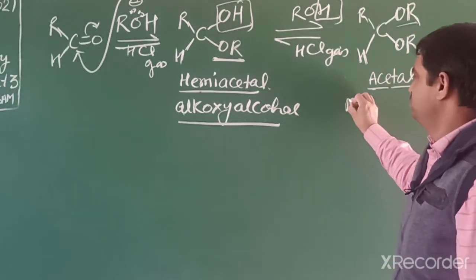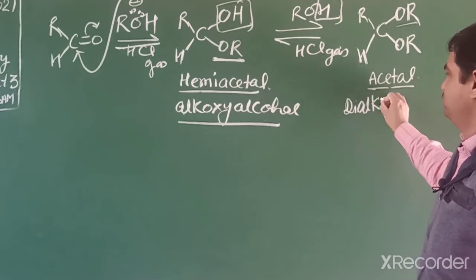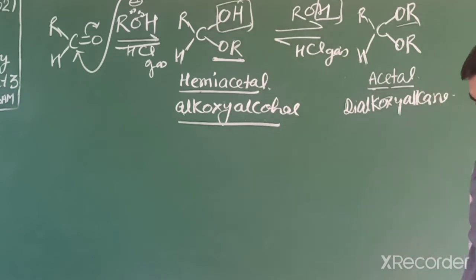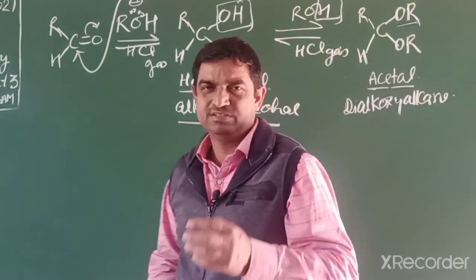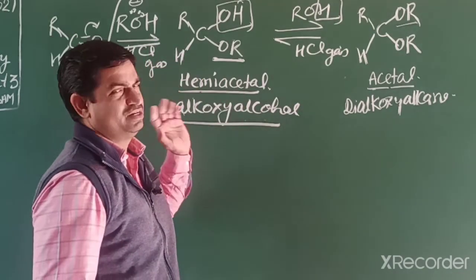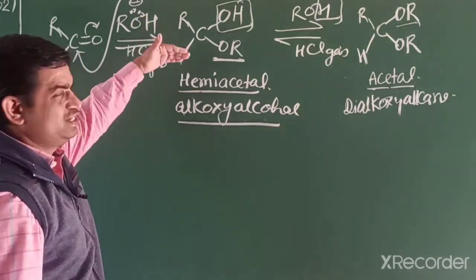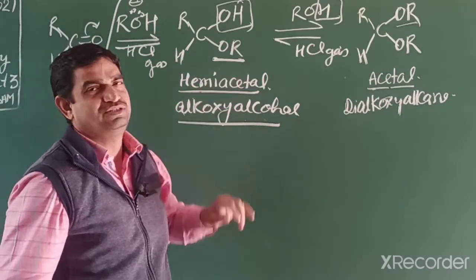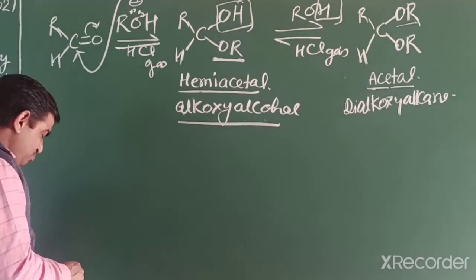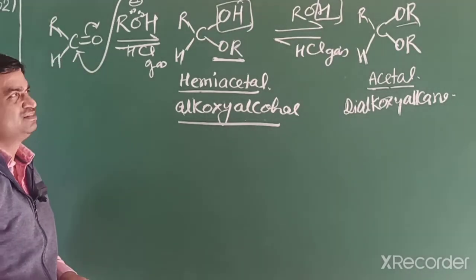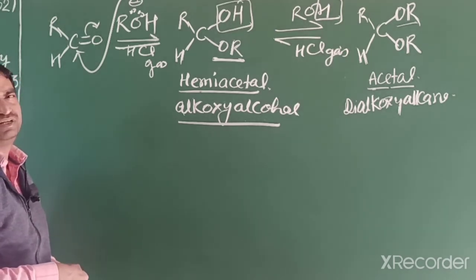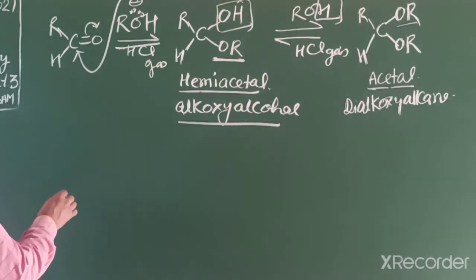This compound is dialkoxy alkane, a stable compound. When we need the carbonyl compound, then by adding some mineral acid we can revert to the aldehyde. For storage of aldehyde and ketone we use this reaction. So when we need, then by adding a small amount of mineral acid, like HCl, H2SO4, they convert into the corresponding carbonyl compound.